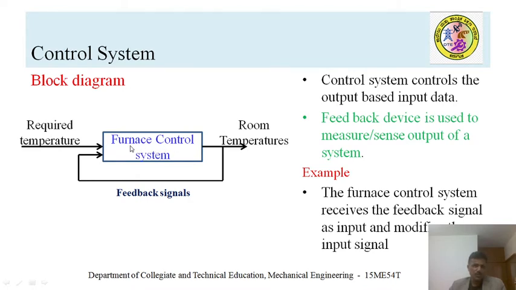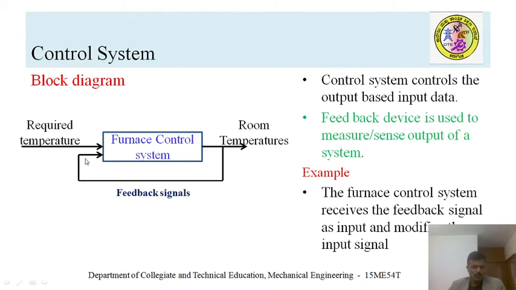You need to set a temperature in the furnace and switch on the power supply, so the furnace starts to heat up. The temperature inside the furnace is measured with the help of a feedback device, which is once again a sensor or a transducer. The system receives that feedback signal and compares it with the input, that is, the set value.